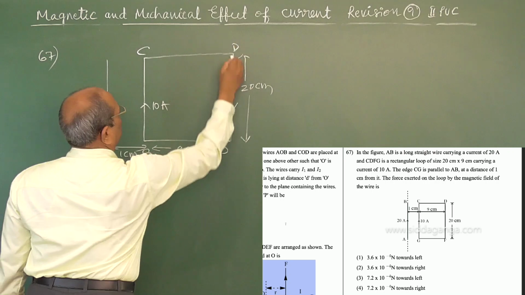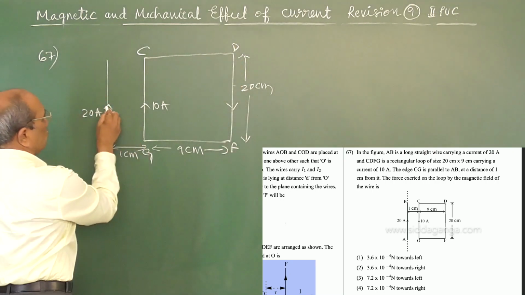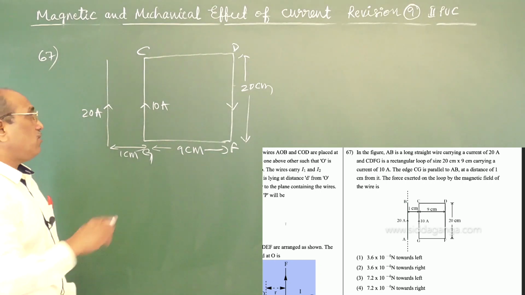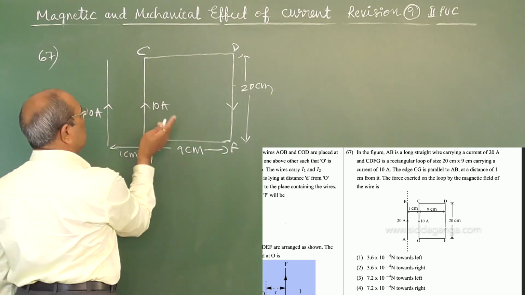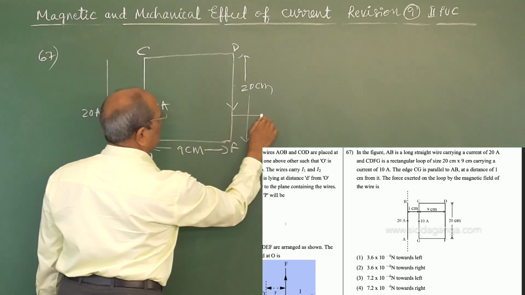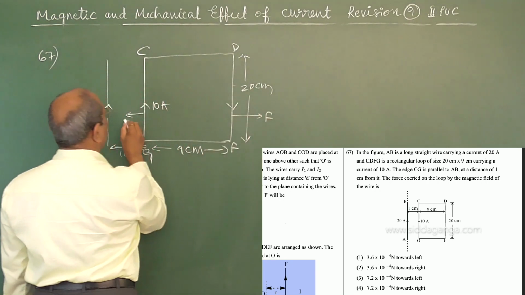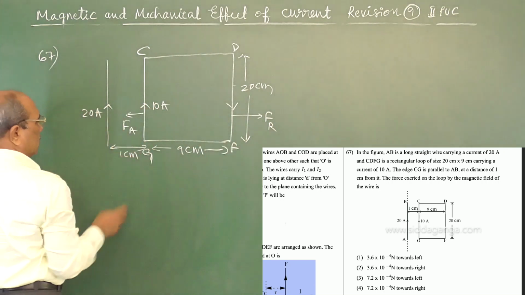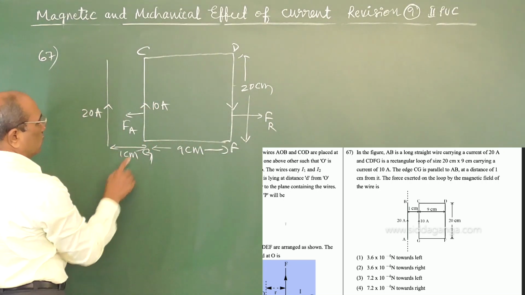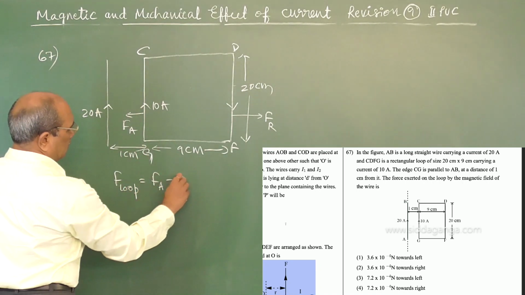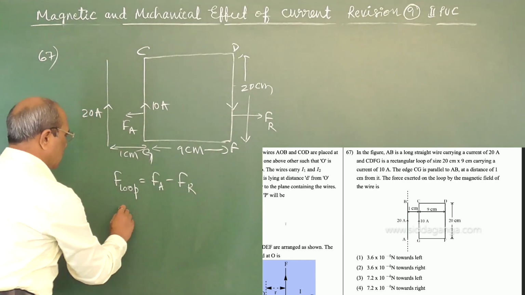For CG and DF, if the currents are in the same direction, there is an attractive force. If the currents are in opposite directions, there is a repulsive force. Force of attraction is stronger. Net force on the loop is force of attraction minus force of repulsion.